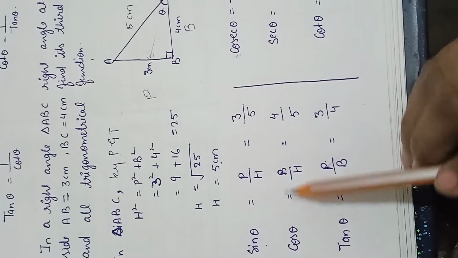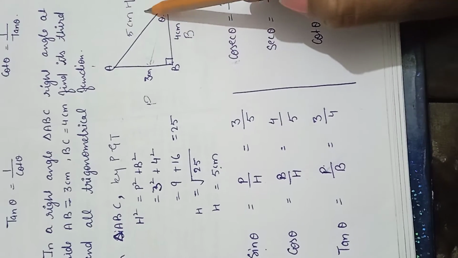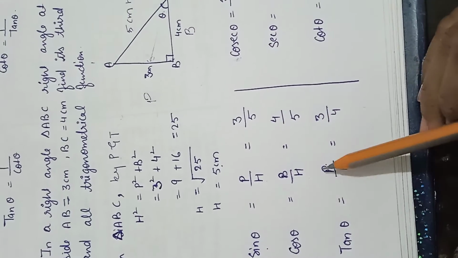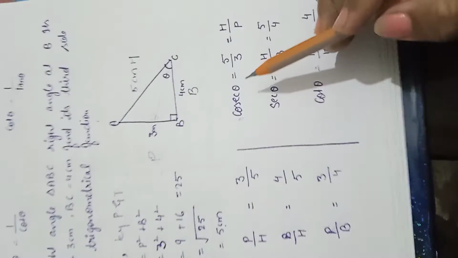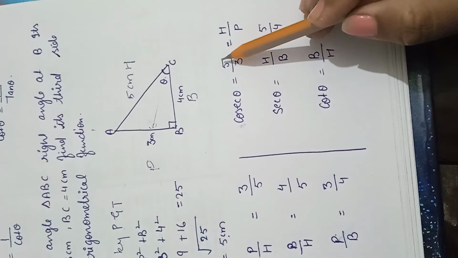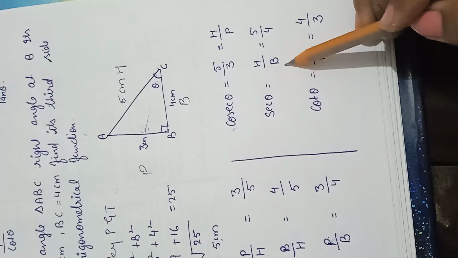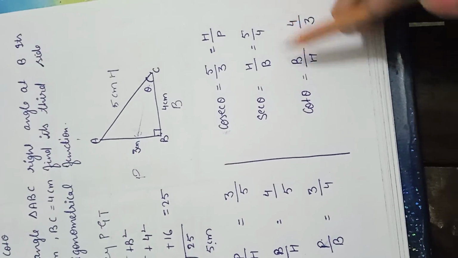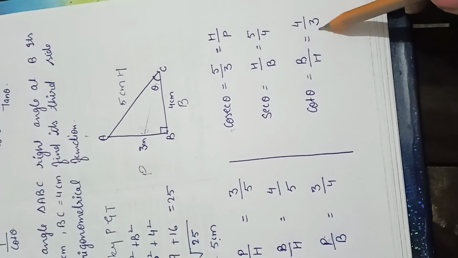And cos theta is base upon hypotenuse, which is 4 upon 5. And tan theta is perpendicular upon base, this is 3 upon 4. And cosec theta is hypotenuse upon perpendicular, so it makes 5 upon 3. And sec theta is hypotenuse upon base, so it makes 5 upon 4. And cot theta is base upon perpendicular, it makes 4 upon 3.